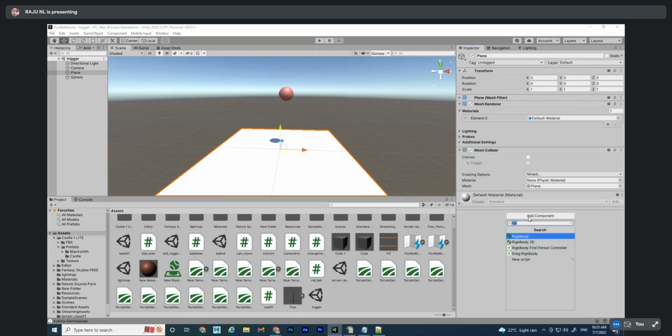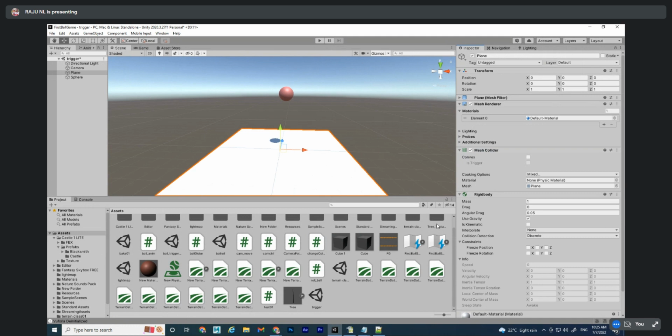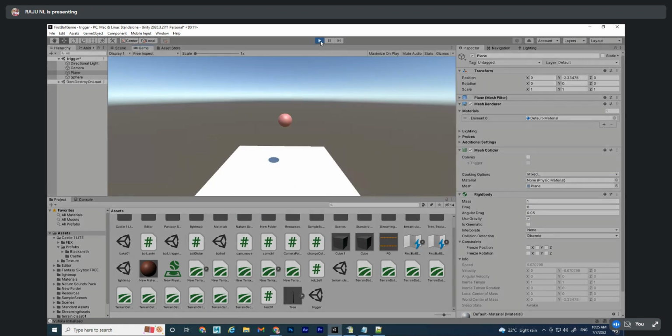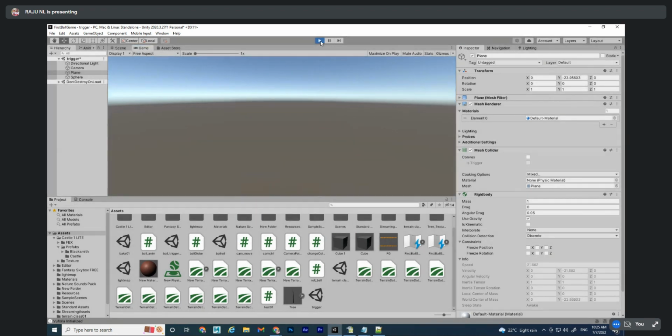Body to the ground. Okay, rigid body. Sir, even this one also will fall down, right? If I play, even the floor also will fall down. See, both are falling down. I don't want it like that.